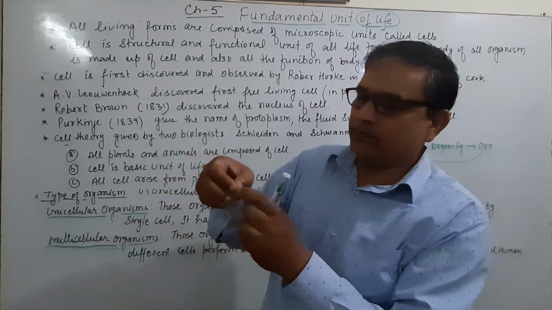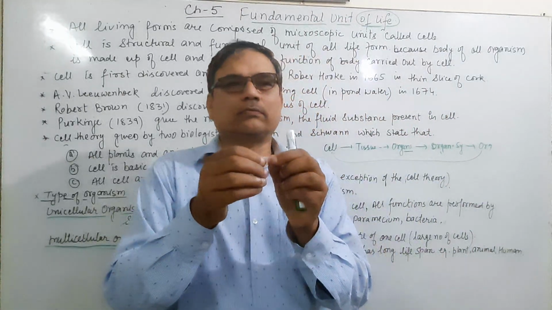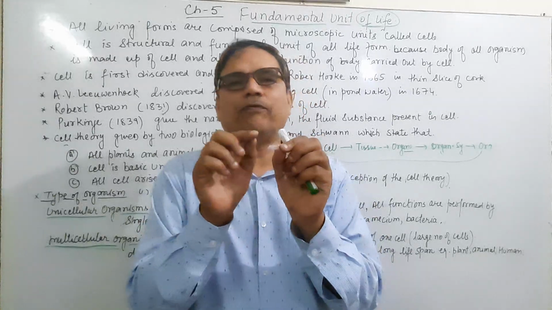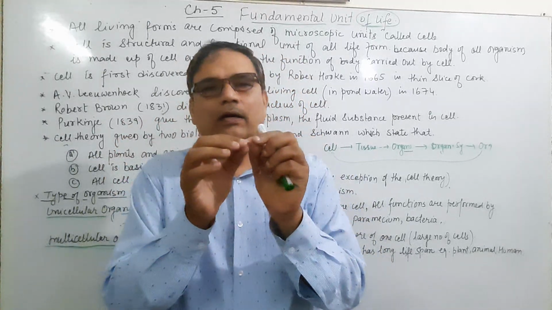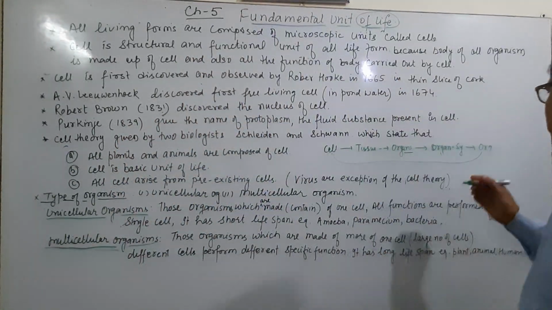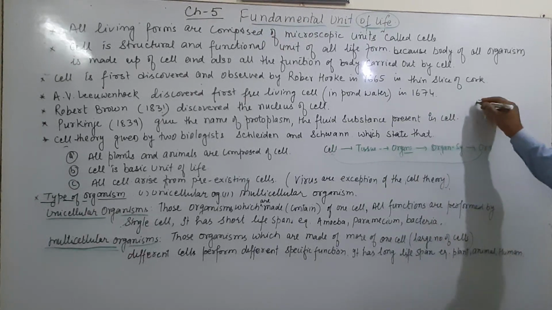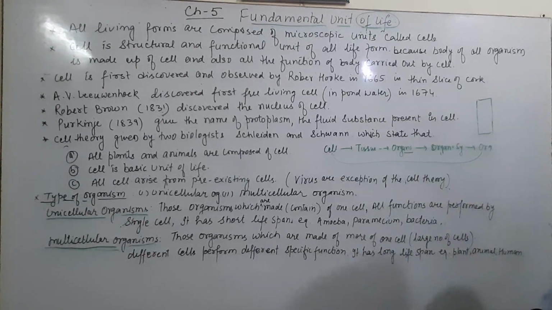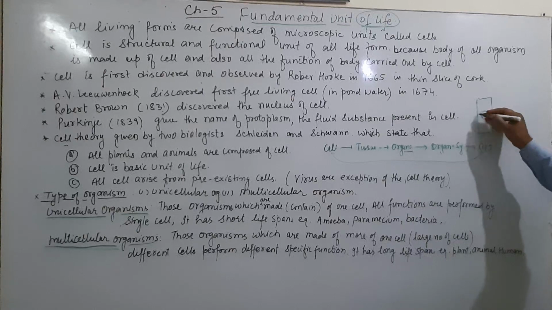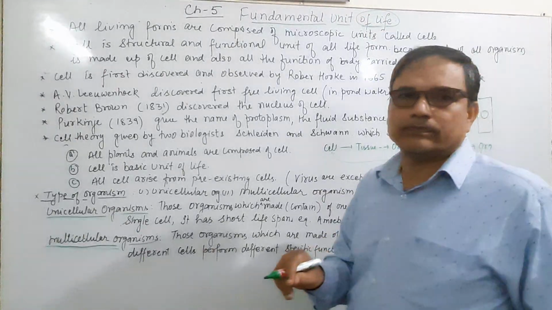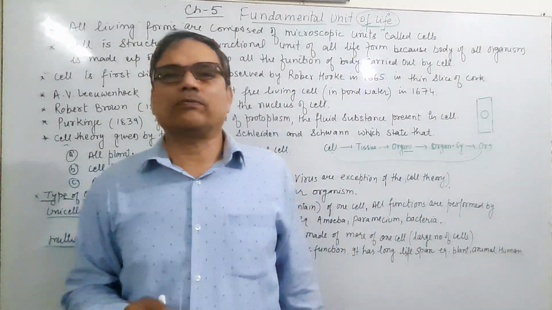Take the peel of an onion from the concave part, and put it onto a glass slide, and also put some drops of water, 1 drop, 2 drops.